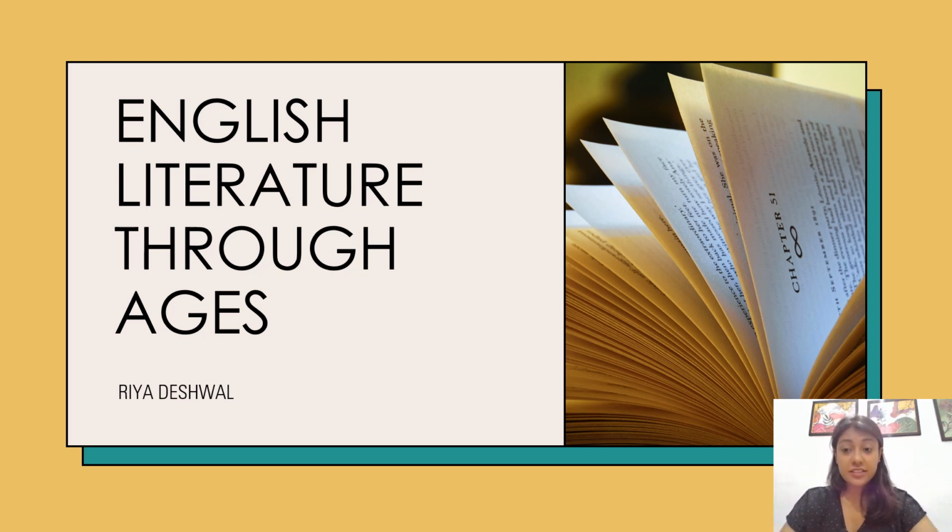You're back on my channel, Crux of English, and today we're going to talk about English literature through ages, and what the ages are that are considered in English literature when we actually teach it. The first starting point of any preparation for English literature is always to read about the ages, because whenever you read about a writer or a work, you always have to consider the background that the writer or the work is coming from.